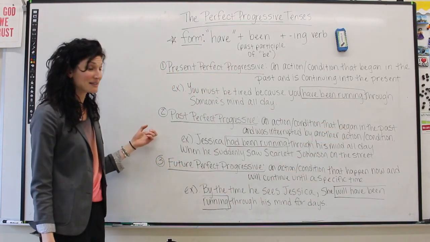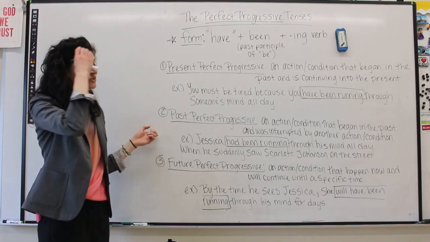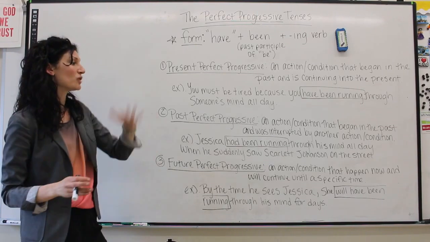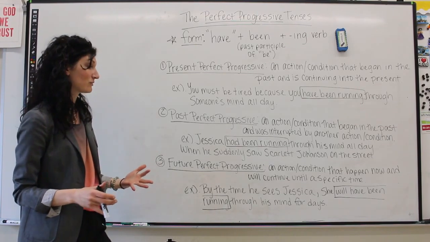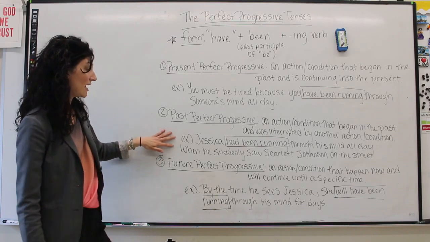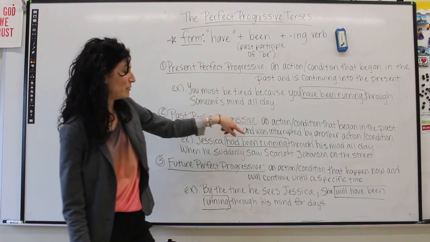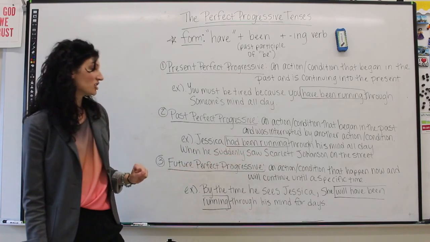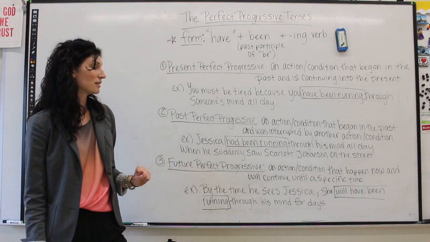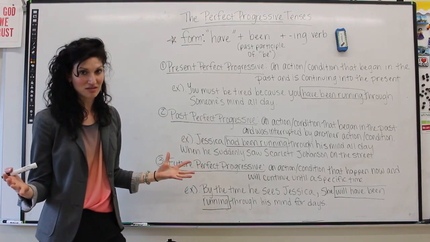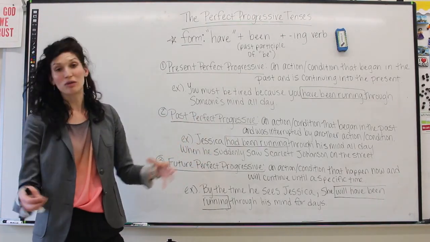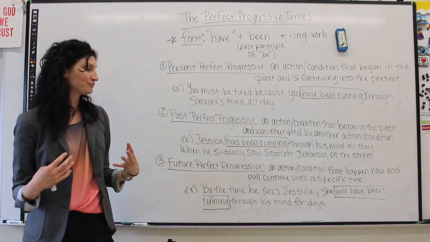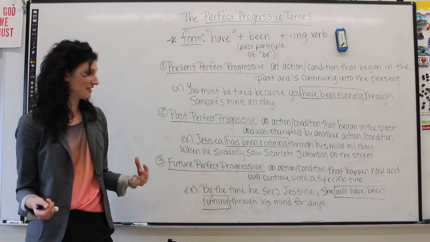Let's take a look at the past perfect progressive. We use this form to describe an action or condition that began in the past and was interrupted by another action or condition. So let's take a look at the example that I have up here. Jessica had been running through his mind all day when suddenly he saw Scarlett Johansson on the street, and then all of a sudden he forgot all about Jessica. So Scarlett Johansson interrupted the action. Seeing Scarlett Johansson interrupted the action of Jessica running through his mind all day.